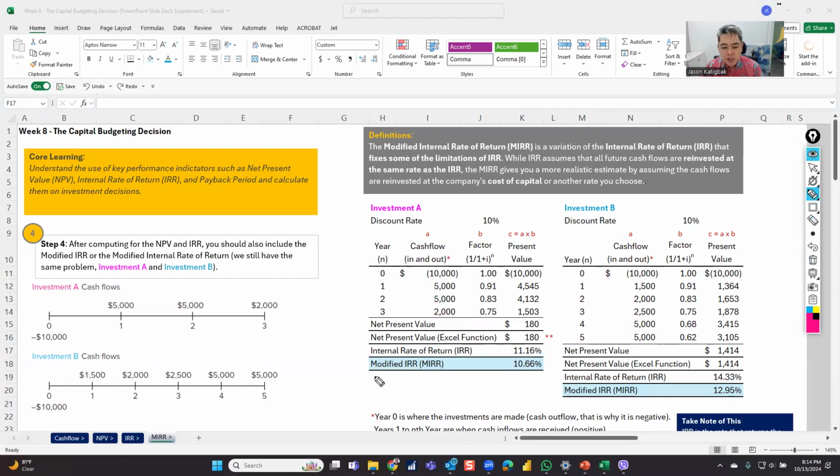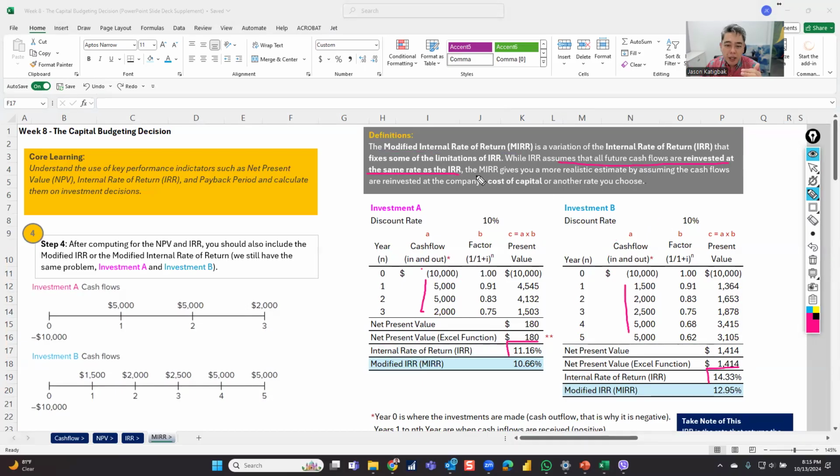So the variation is actually the modified IRR, which is a variation of the IRR that fixes the limitation of the IRR. The IRR assumes that all future cash flows are reinvested at the same rate as the IRR. So all the future cash flows are reinvested at 11.16 or 14.33.